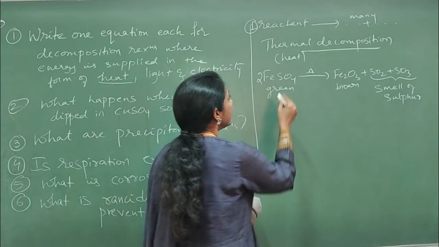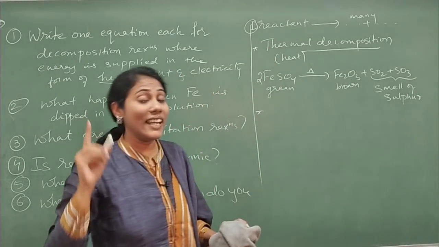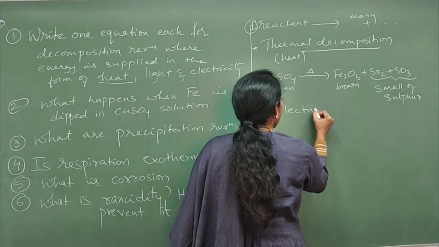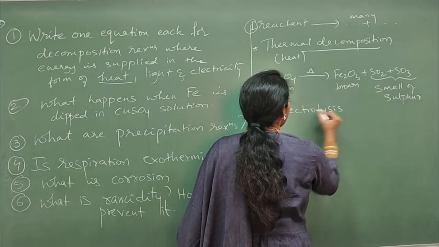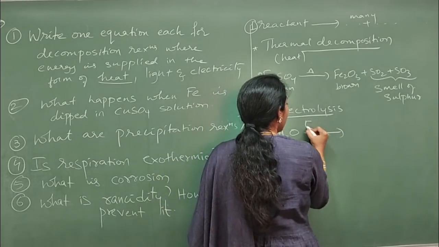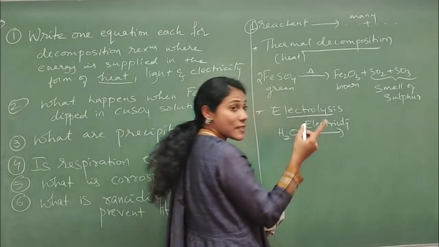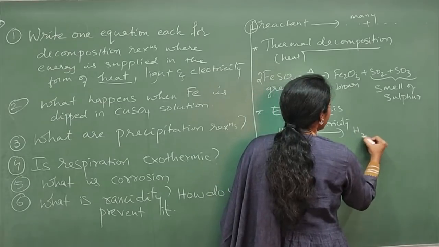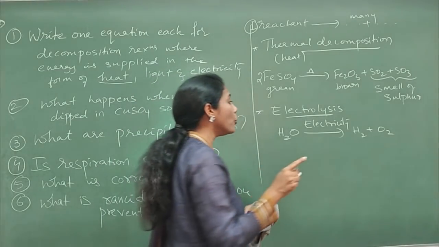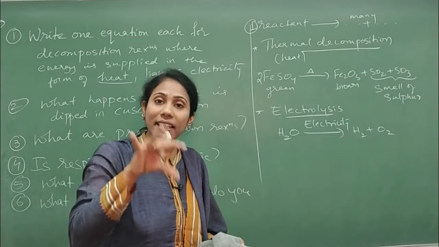And decomposition reaction under electricity is called electrolysis. So for electrolysis, what example you can give is water. So water on passing electricity gets broken up into hydrogen and oxygen, and it's very important to know which product is obtained at what electrode.